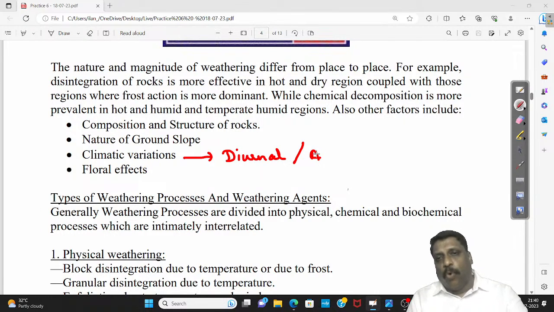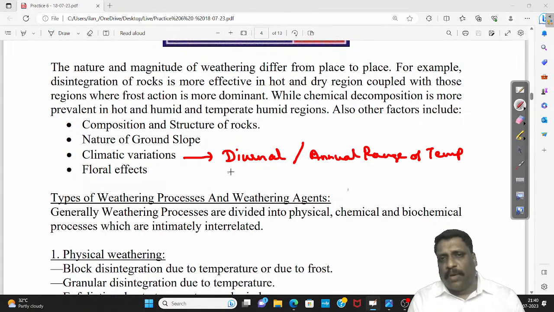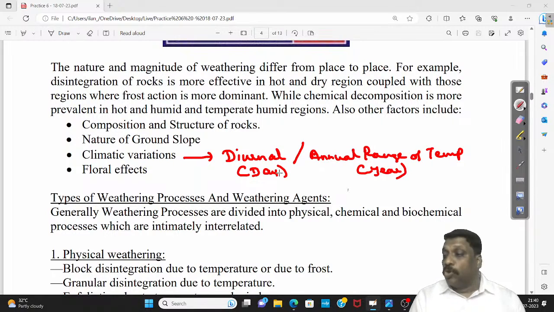more range of temperature. Diurnal means range of temperature in a single day, annual range of temperature means range of temperature in one given year. If both are high, physical weathering will be very prominent.